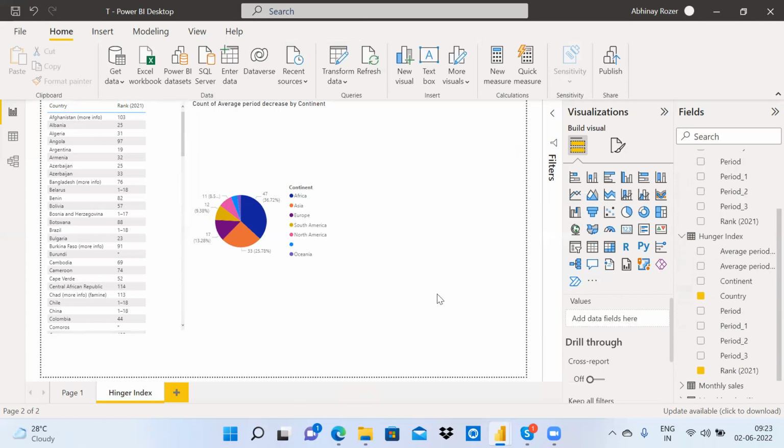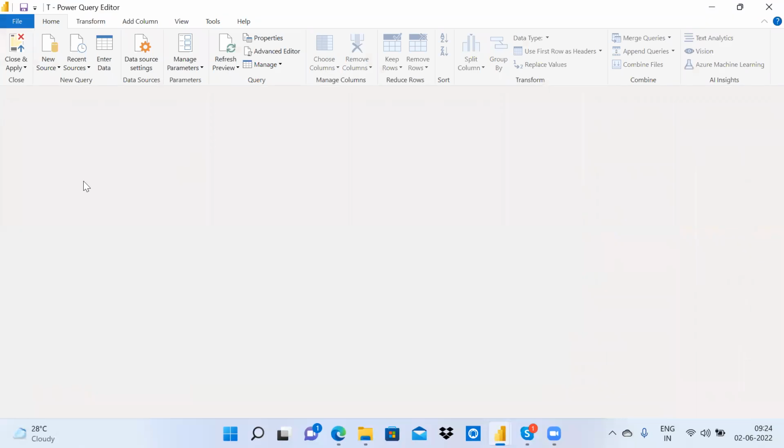If there are 30 pages, there are hundreds of visuals. You need to go to each and every visual, remove the old table data and give the new table data. Then you need to remove the old table. And if there are, for example, 100 calculations, you need to change each and every calculation also. So this is a lengthy approach and this is not advisable at all. What we need to do in this case, instead of changing the columns in the graph, is change the source directly.